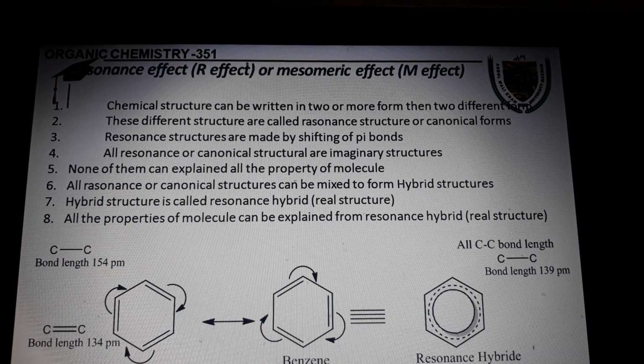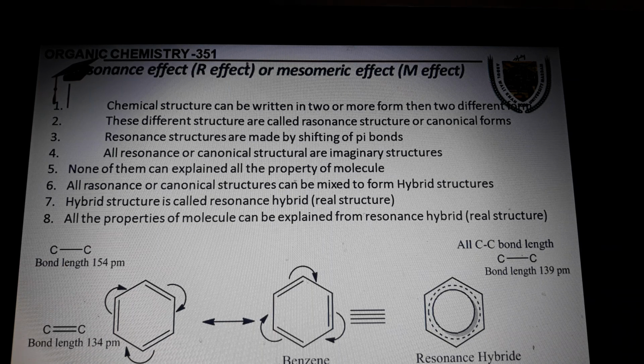All resonance or canonical structures can be mixed to form a hybrid structure, because when you see the benzene molecule, as you know, the bond length of a single carbon-carbon bond is 154 pm and a double carbon-carbon bond is 134 pm.